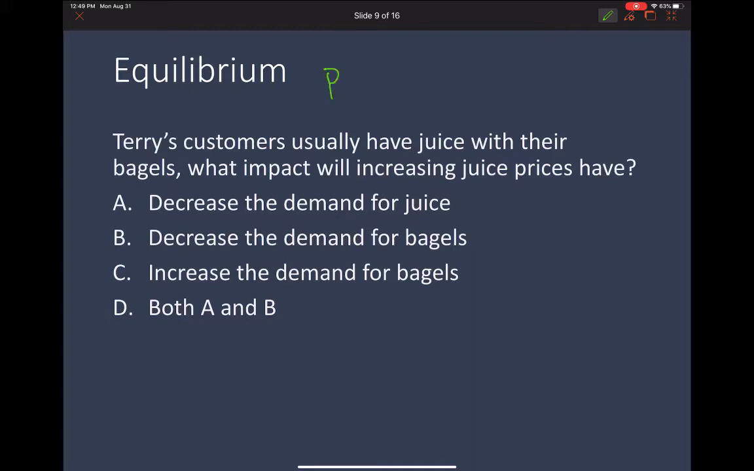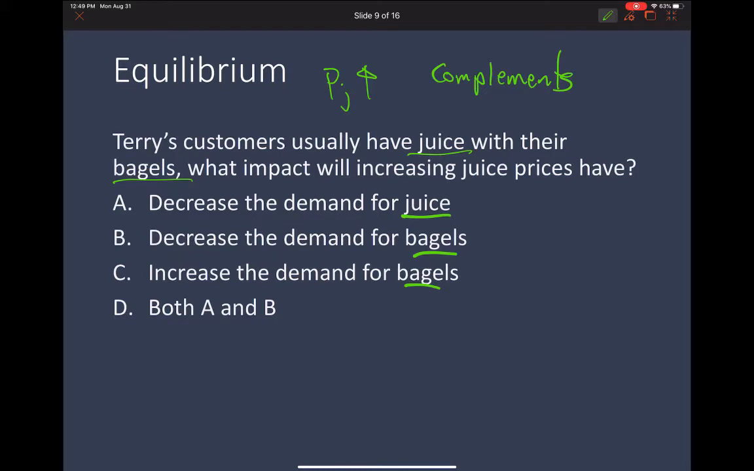So we have that the price of juice is increasing. And the fact that it says that Terry's customers usually have juice with their bagels, this suggests that they're complements in consumption. And so we know that the price of related goods is one of the determinants of demand, one of the things that shifts demand. Now, the options here give us impacts in the juice market and the bagel market. So let's look at the impact of the price of juice in both the juice market and in the bagel market.